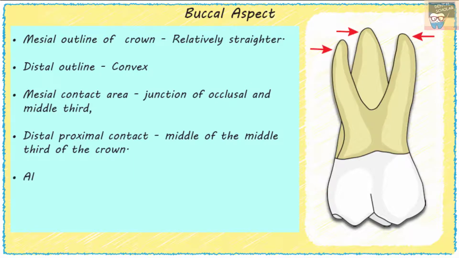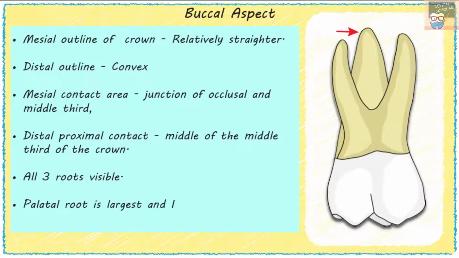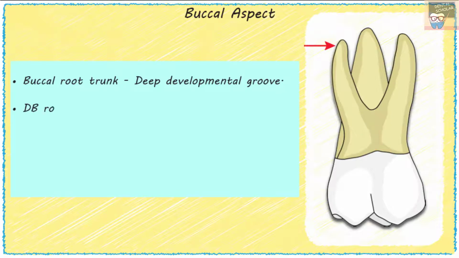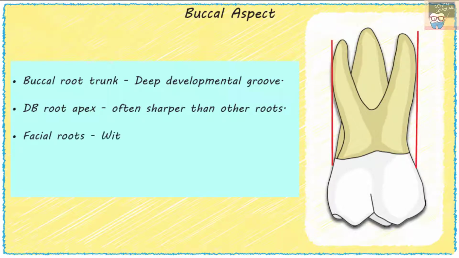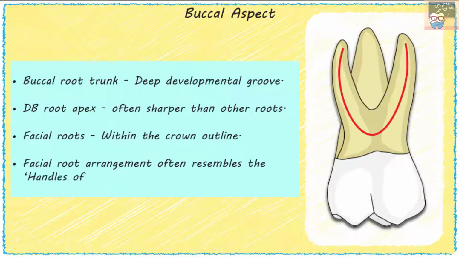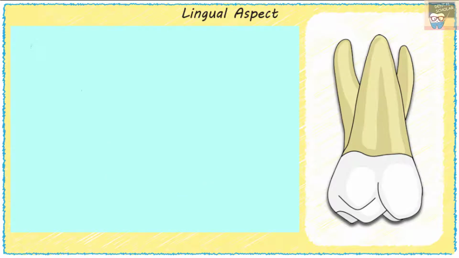From this aspect, all the three roots are visible, and as I have already said, the palatal root is the largest and longest, while the distobuccal root is smallest and shortest. The buccal root trunk has a deep developmental groove. The distobuccal root has a relatively sharper apex than the other roots. The facial roots are within the crown outlines, and the arrangement of facial roots often resembles the handles of a plier. Let's now go to the lingual aspect of the maxillary first molar.